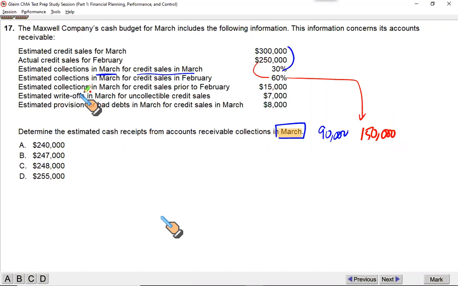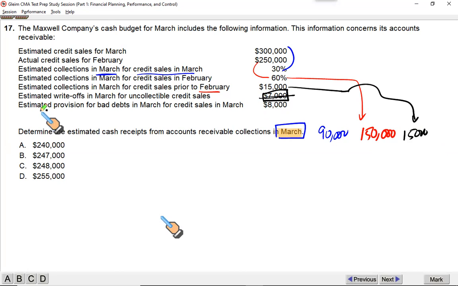Then it says estimated collections in March for credit sales prior to February. We would have sold goods before February, so the cash related to those sales will be 15, and this will be collected in March. You write just 15,000 right here. What about these? Estimated write-offs in March for uncollectible credit sales. This is what we will not collect. Since this is something we will not collect, it has already been adjusted in these numbers. You don't need to take this at all. It's just for confusing you.